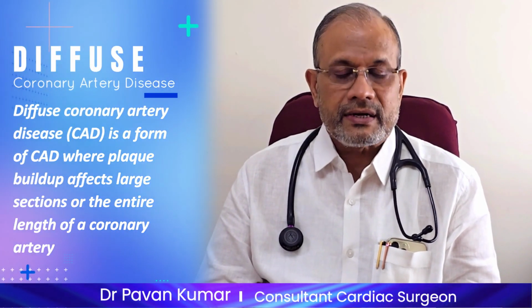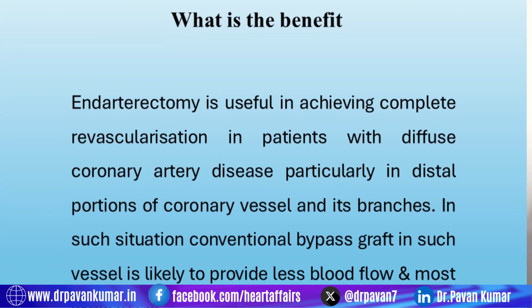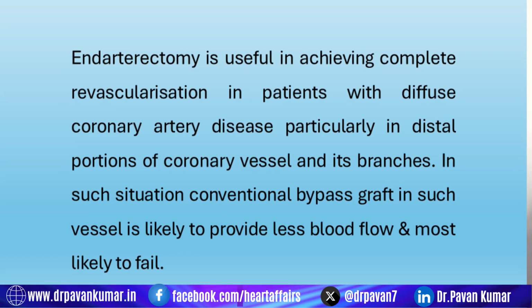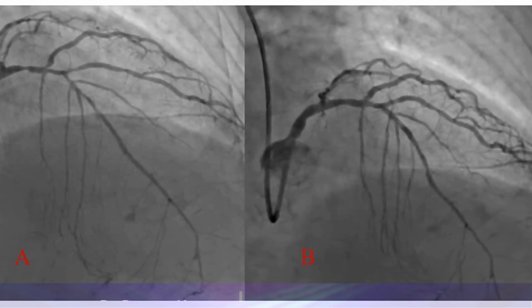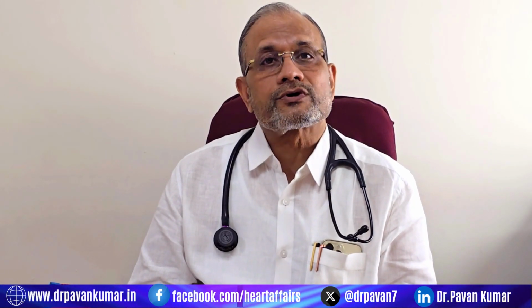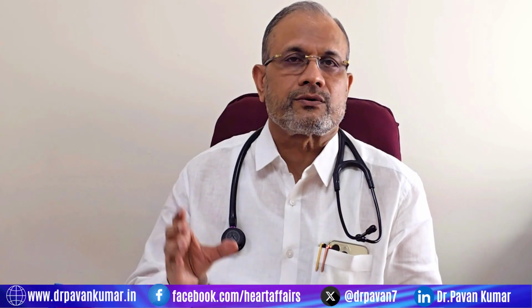In patients with diffuse coronary artery disease, particularly where the distal portion of the coronary artery is blocked or diseased, if we put a graft in such a situation, that graft will either fail or will supply a reduced amount of blood flow than was required from that graft. So it is most likely to fail. That is why we have to core out the intima and part of the media to make a completely patent lumen in the coronary arteries. To do that, we require this procedure called coronary endarterectomy.